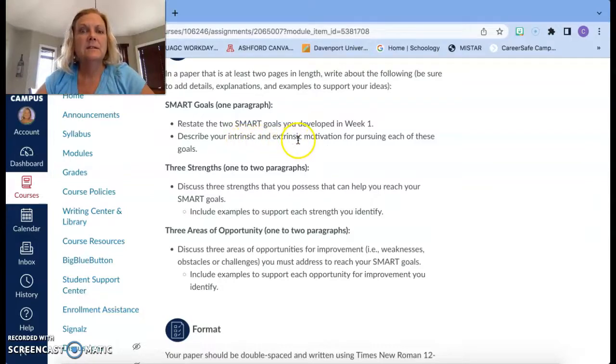Describe your intrinsic and extrinsic motivation for pursuing each of those goals. So you're going to have two paragraphs. Paragraph 1 will restate both of your goals, and paragraph 2, it says in one paragraph, but you're going to have two bullets to describe your motivation here.